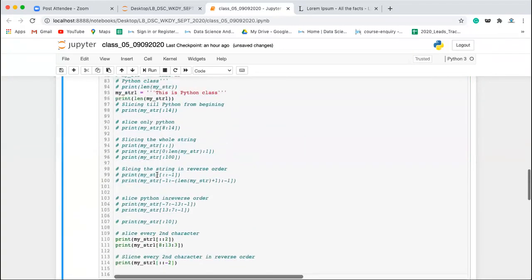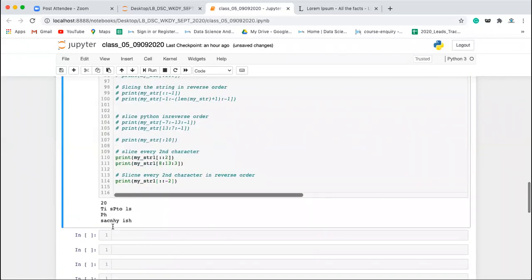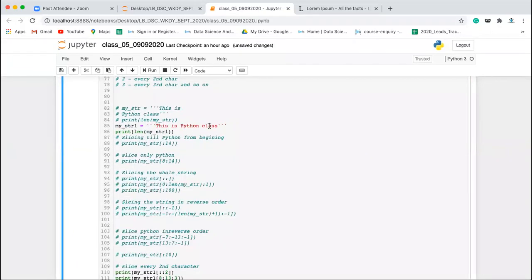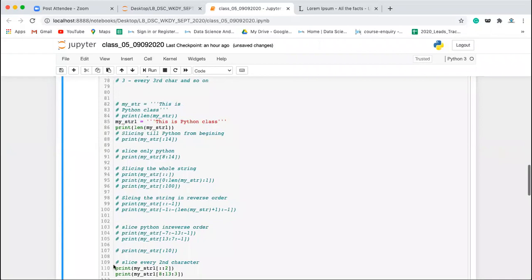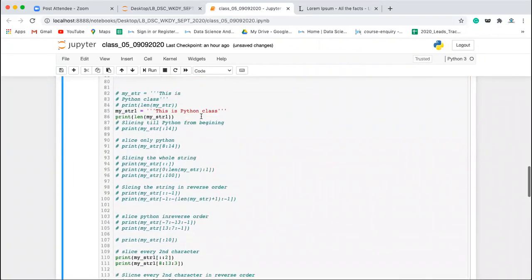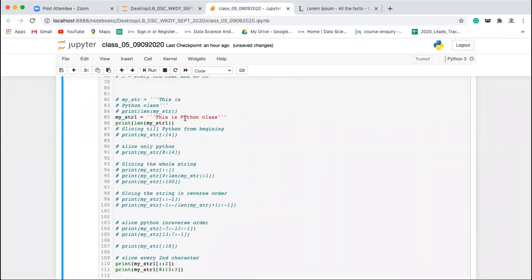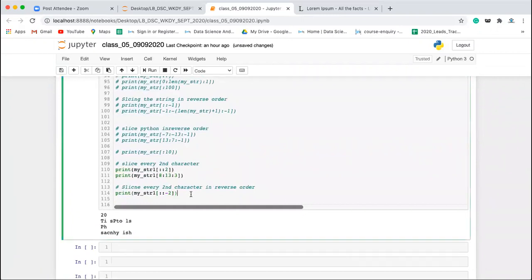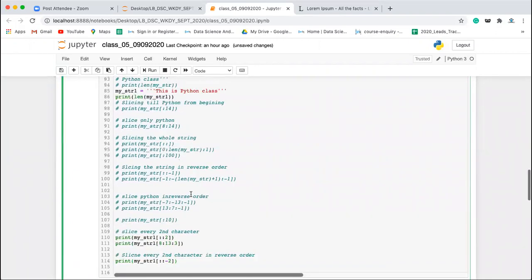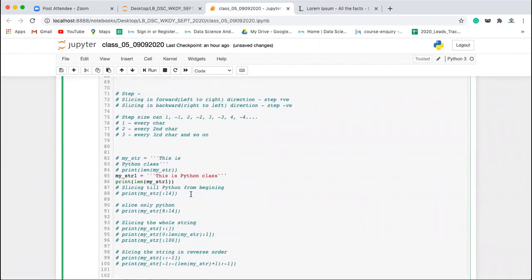So the first character we have is S, then we have A, then we have C. So S, A, C we are getting, and then space N, then H, and then Y, and so on. This is what we are having. Clear? So this is where you can slice every second character, third character. So this is all about slicing. There are practice questions available. Go ahead and practice that.